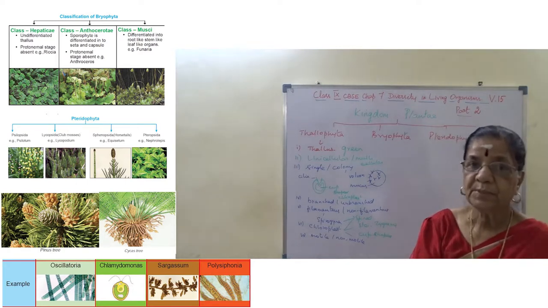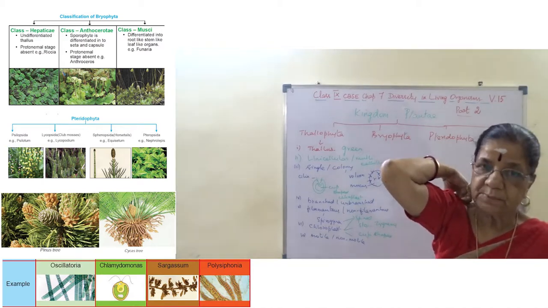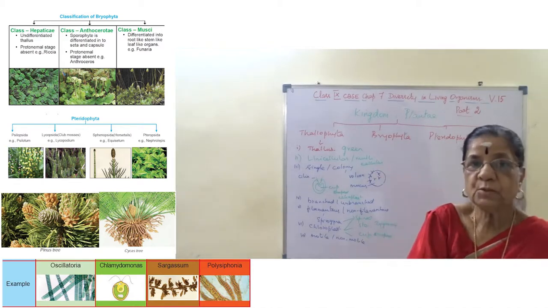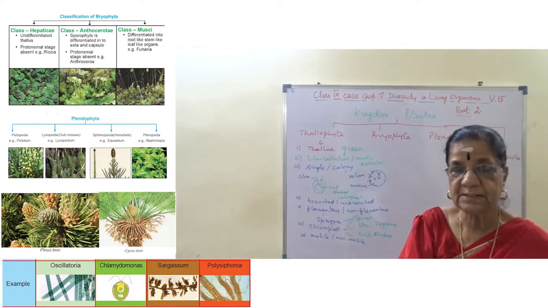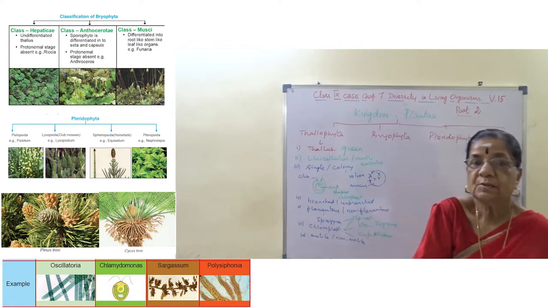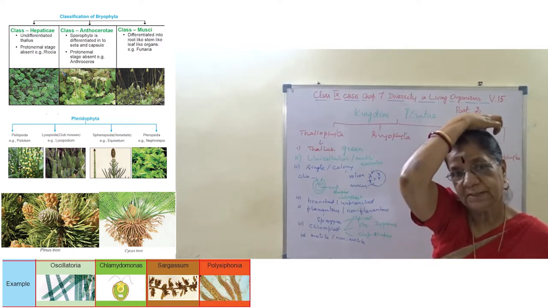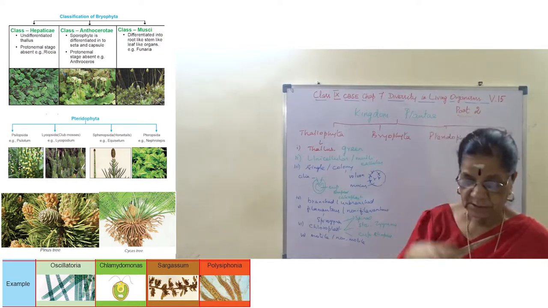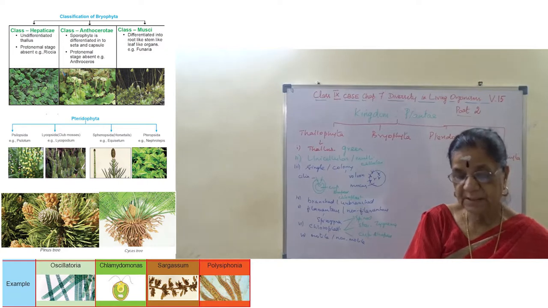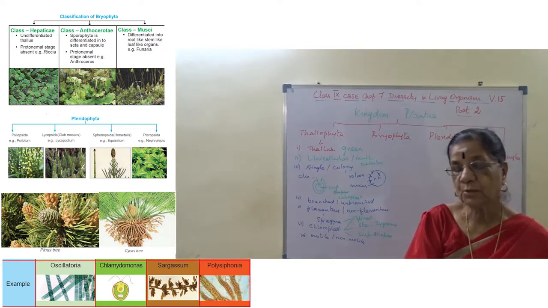The pigmentation also differs in all these subclasses, but definitely chlorophyll will be present. For example, in brown algae, chlorophyll will be present, but the brown pigment will be a little dominant.